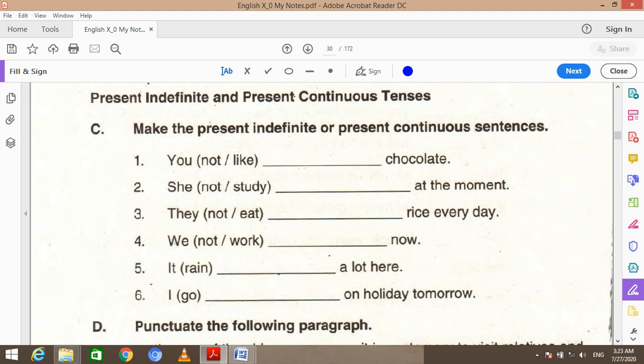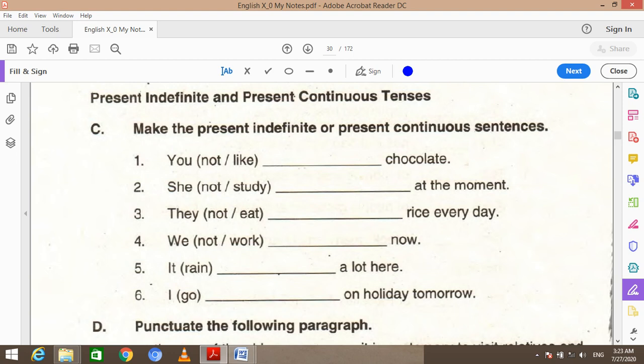We are given the verbs and we are to choose whether the blank will take simple present tense or present continuous tense. So what is the basic difference between these two kinds of the same tense?